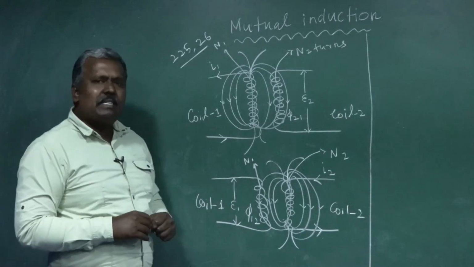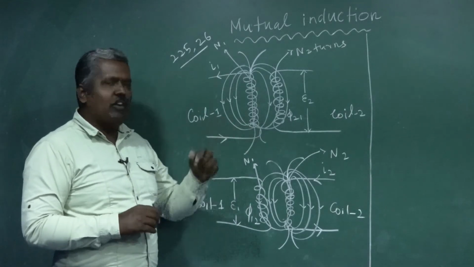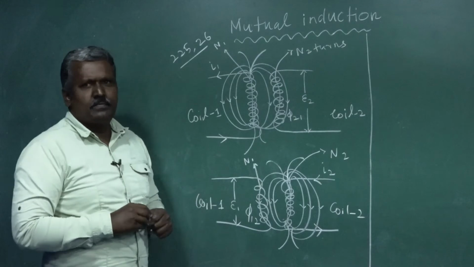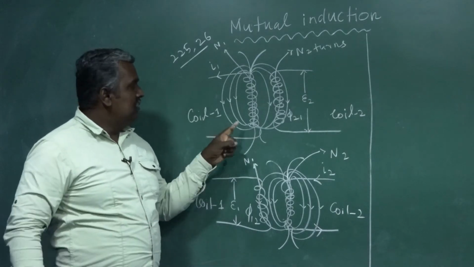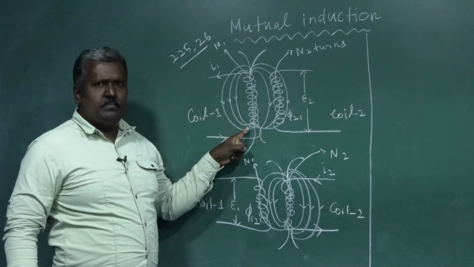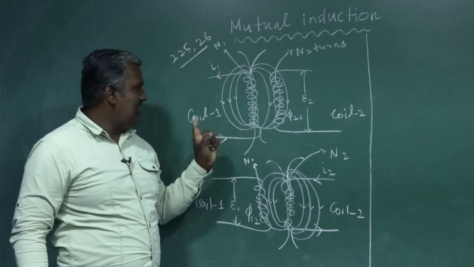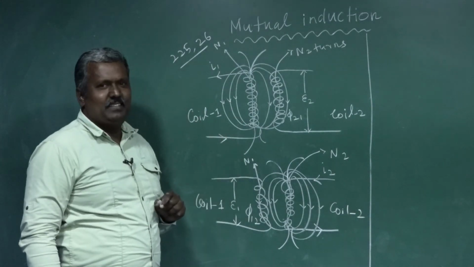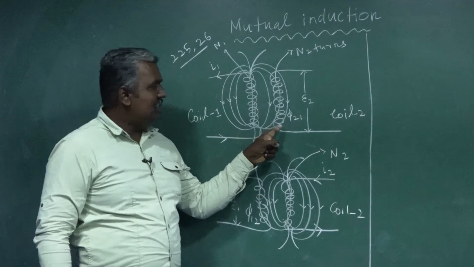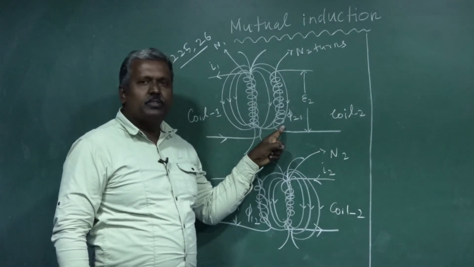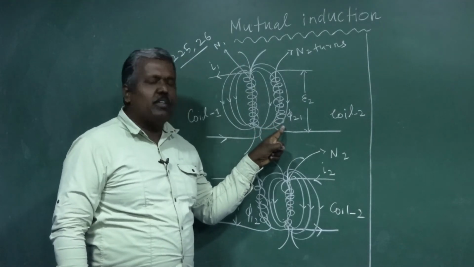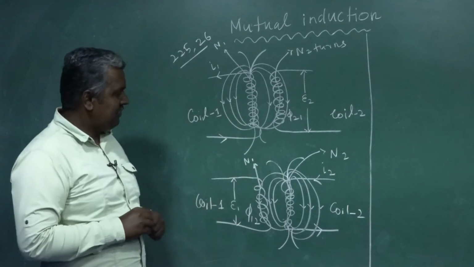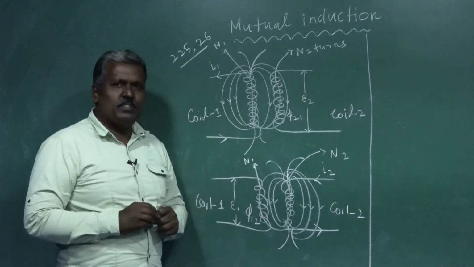Here let us consider two coils placed very close to each other. This is the primary coil, or coil 1. This is coil 2, or neighboring coil, or secondary coil.